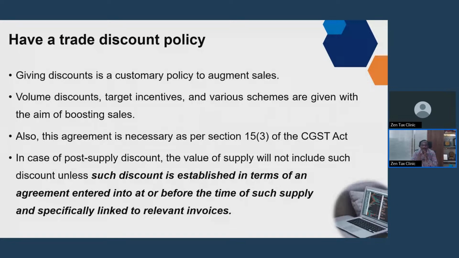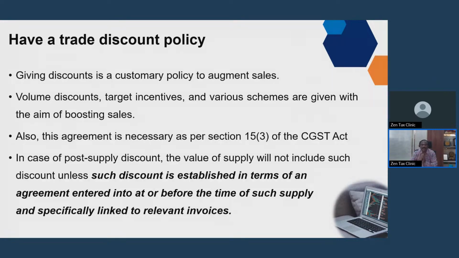Post-sales discount value cannot be considered for the purpose of valuation, or you can reduce your value of the taxable supply to the extent of discounts given subsequently. For example, you are giving a discount in the month of, say, December. That can be reduced from the taxable supply made during December.